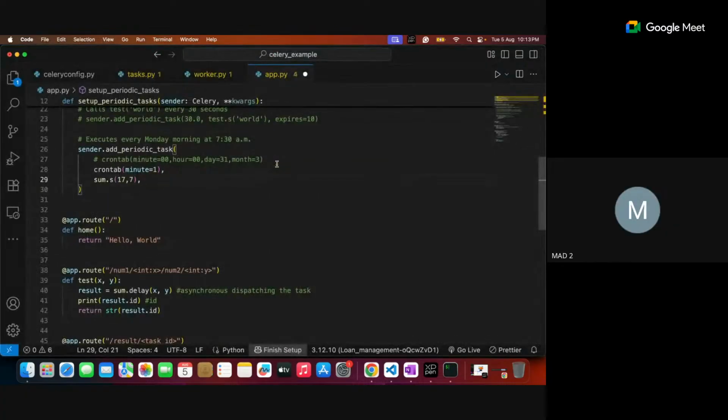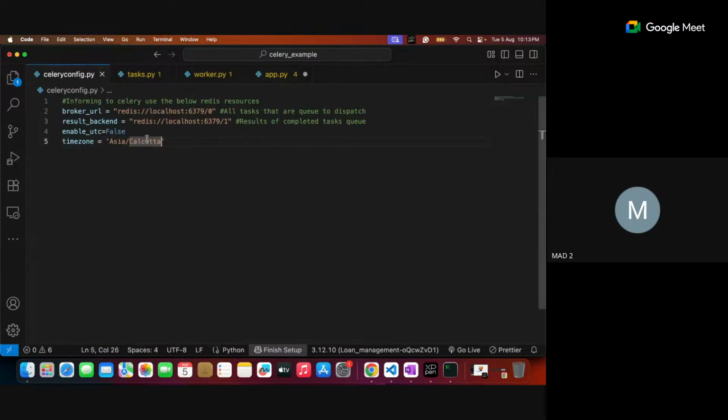So this is making the celery beat work with cron tab, but make sure your configuration is disabling the UTC. By default, UTC is there. You need to set the IST timing standard, where the time zone we are fixing is Asia Kolkata. These two settings are mandatory. Otherwise, you are not syncing with the UTC standard, so the cron tab behavior is not consistent. This is a basic thing you need to set up.